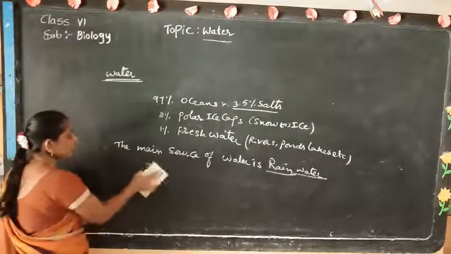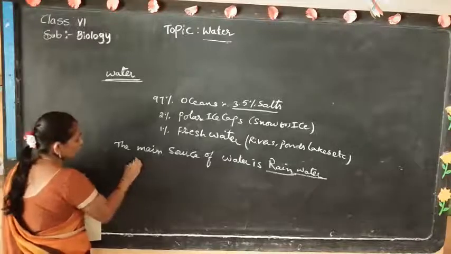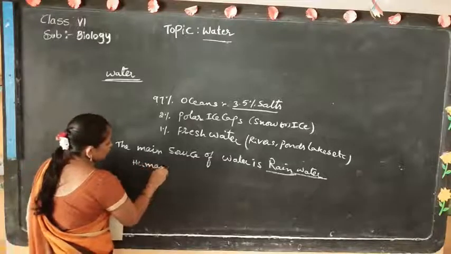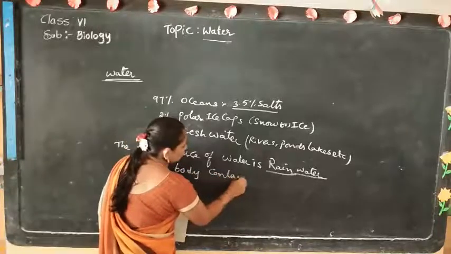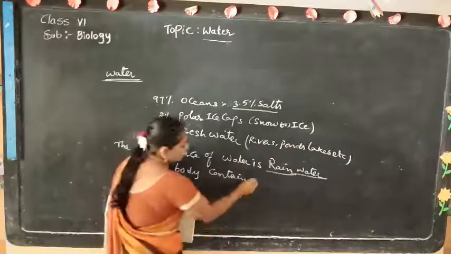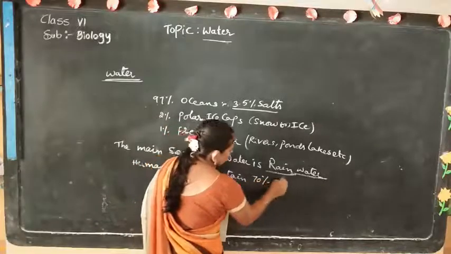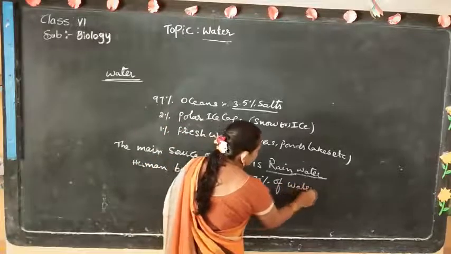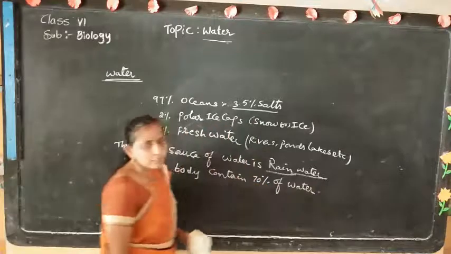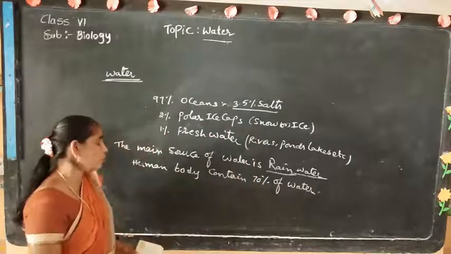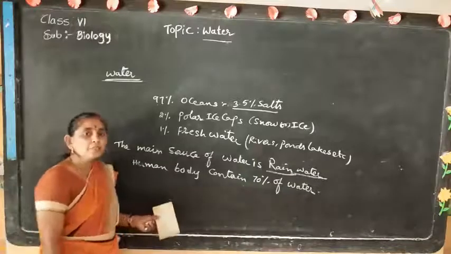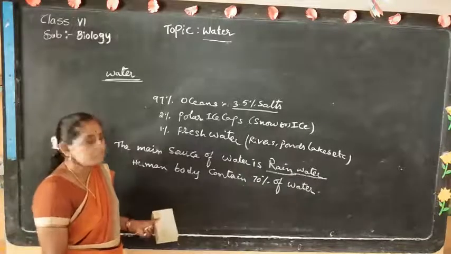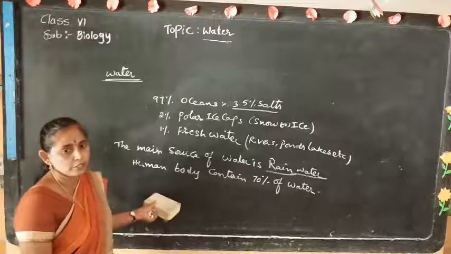The human body contains 70% water. Water also maintains body temperature.